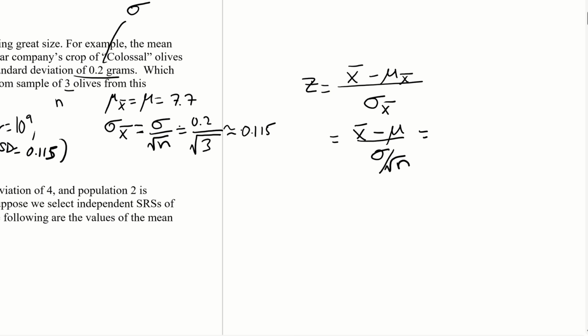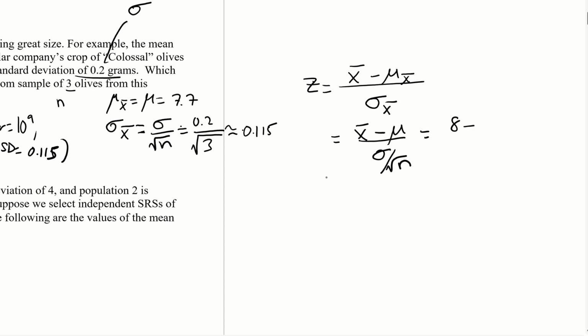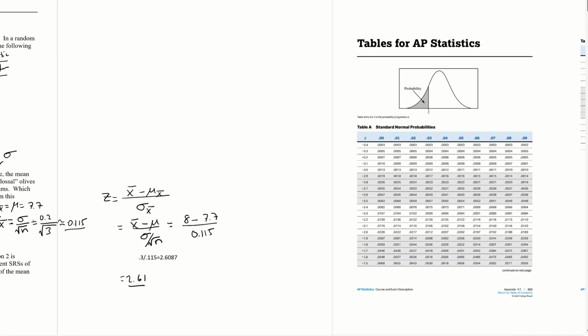And so you just have to plug in the numbers. The x bar was 8, minus the mu, which was 7.7, divided by, and we already calculated this, so let me just put that number there. You would get a certain z-score, and then you would look that z-score up in the table to get your answer. So let's see what that z-score is. You get 0.3 divided by 0.115, so 2.61. Okay, and we look up 2.61 in our table.